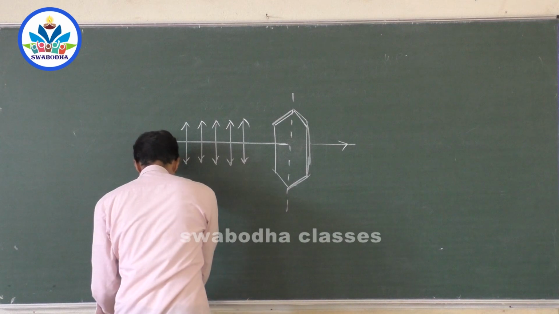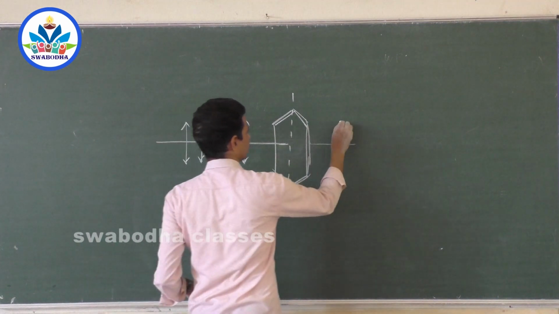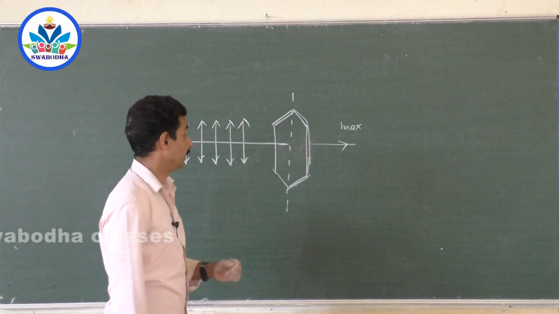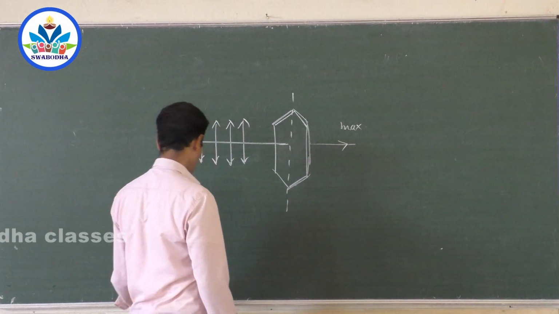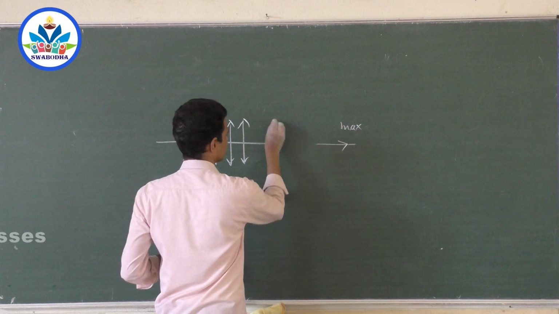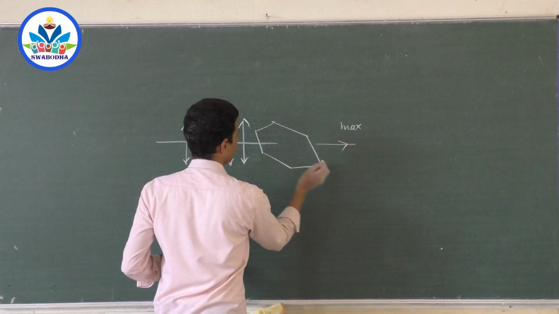There is no doubt, because the amount of light that you get on the other side is maximum intensity. Sir, you said that the intensity becomes zero when you hold this analyzer perpendicular to this axis, right? You said that you will get zero light when I hold it perpendicular to the axis.